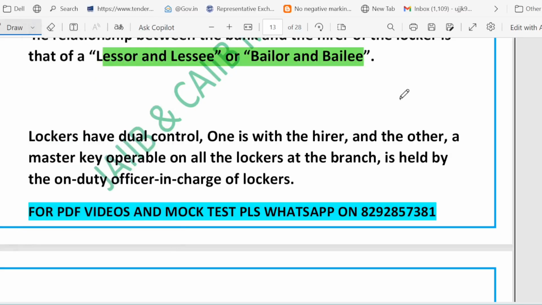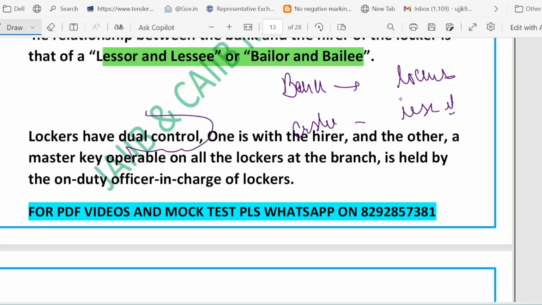So basically, the bank provides the locker and the customer uses it. There is something called a dual control system. Dual control means the hirer can lock or unlock with their key, and there is a master key. So you can see two keys are there, the hirer's key and the master key. The hirer's key is operated by the hirer to lock and unlock, and the master key is held by the branch officer in charge, who can open all the lockers if required. So you have your key, the bank has the master key, and both together ensure safety.